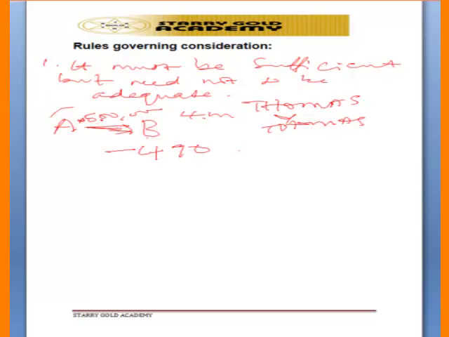The agreement reached is for Mr. B to pay 500,000 naira. He's not bringing 490,000 naira. So this is not a sufficient consideration. But this may later become sufficient if Mr. A, maybe after some persuasion, decides to collect this 490,000 naira and also agrees to forgo the remaining 10,000 naira. If that is their new agreement, then this 490,000 will now be sufficient consideration.